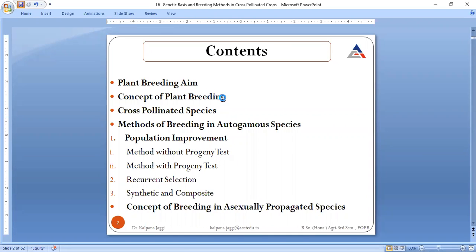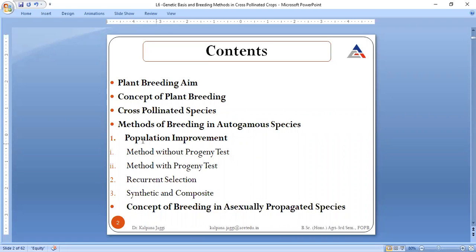That is, we will discuss what is meant by the plant breeding aim, as we discussed last time, the concept behind breeding, what is meant by cross-pollinated species, and by which methodologies these cross-pollinated species can be bred.